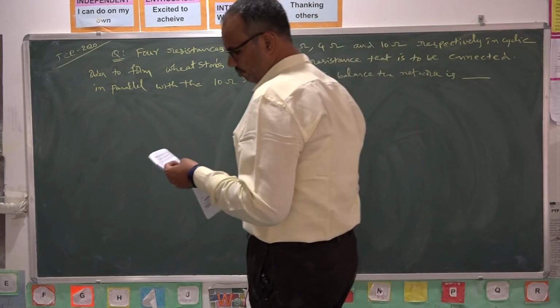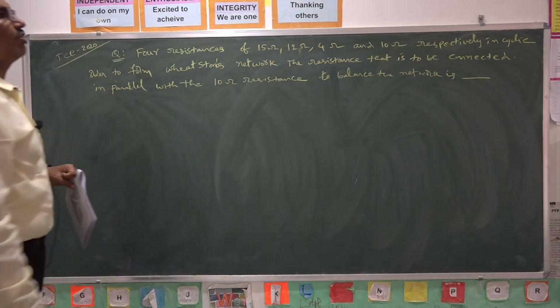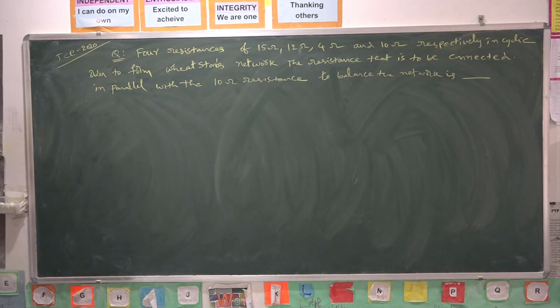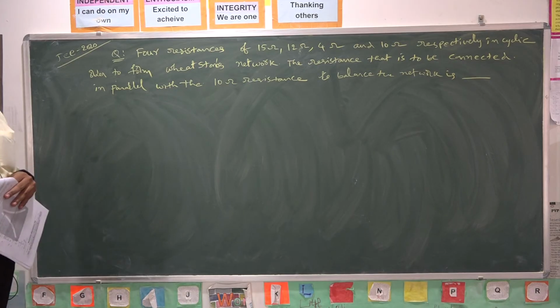This is the question. It is an integer answer question. Very simple question it is. We studied about Wheatstone bridge.